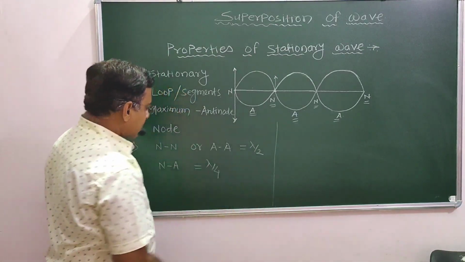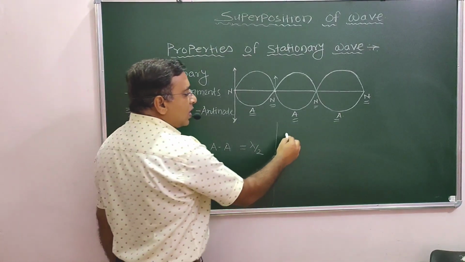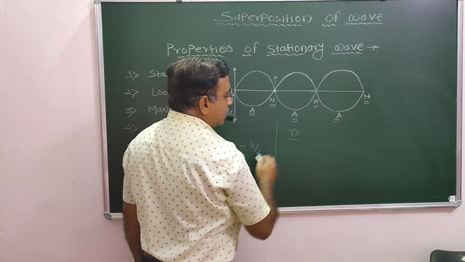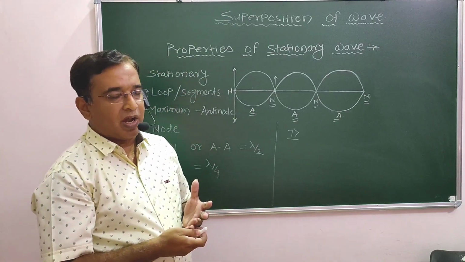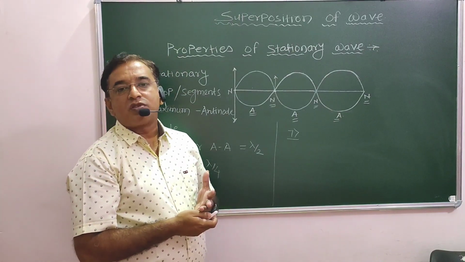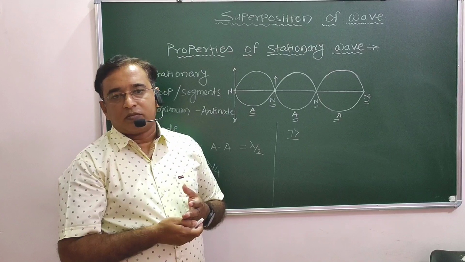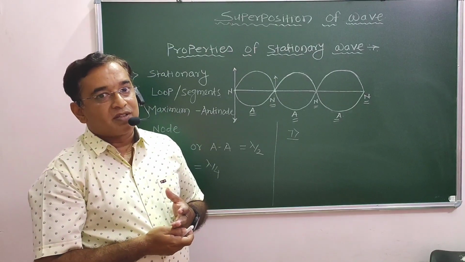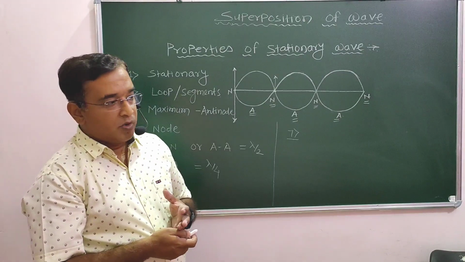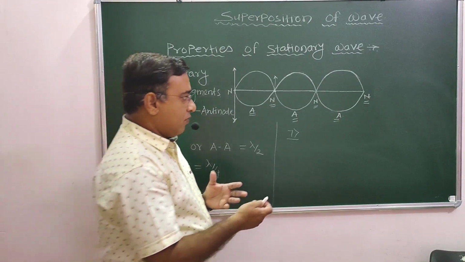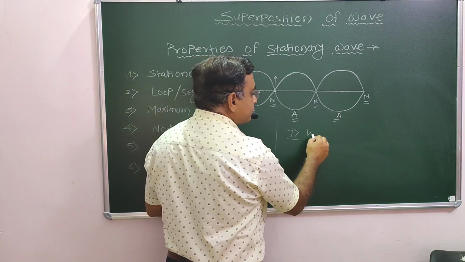Now let us take another. While traveling, we can term this as a stationary wave. But why is it stationary? Because all the particles of the medium look to be stationary. Its displacement is 0, means wave velocity is 0.